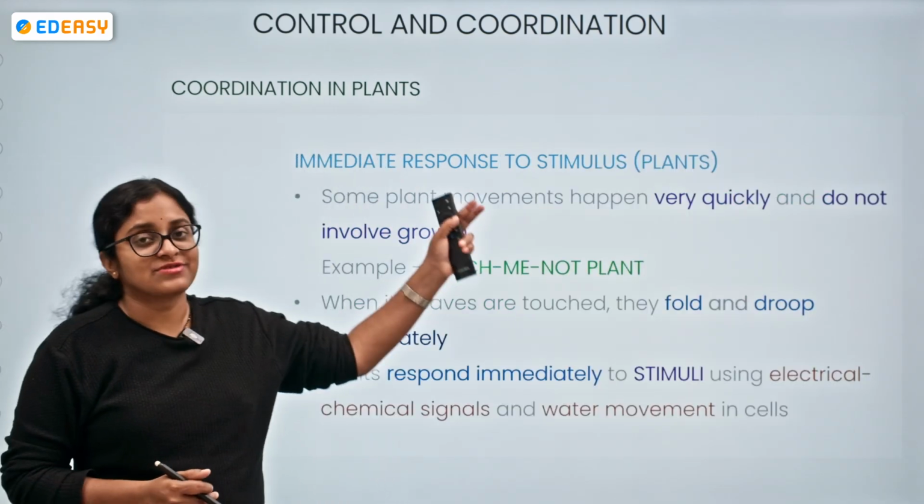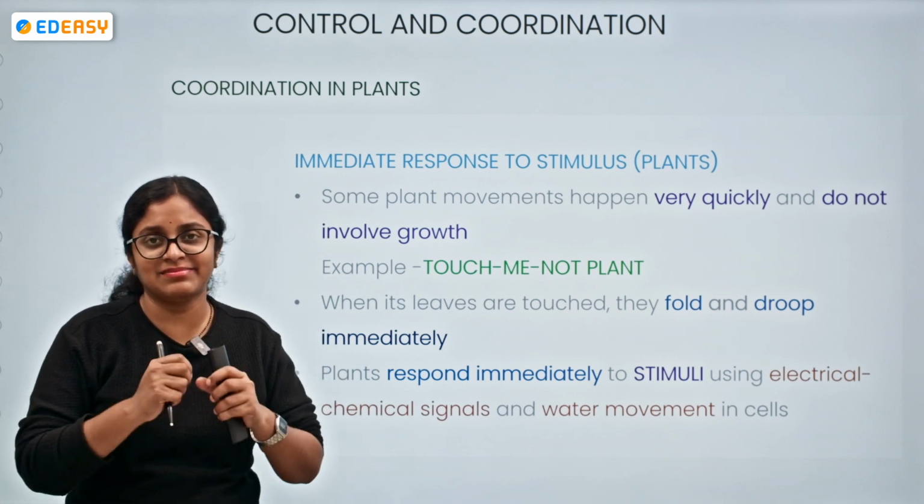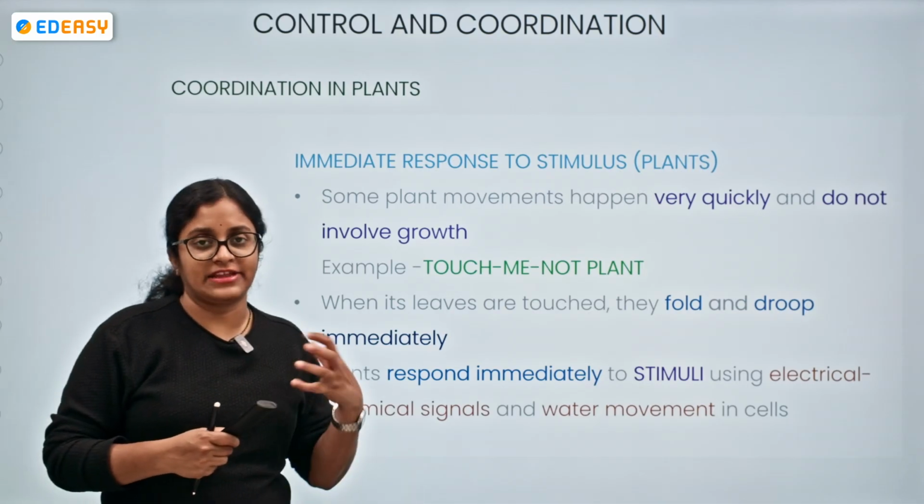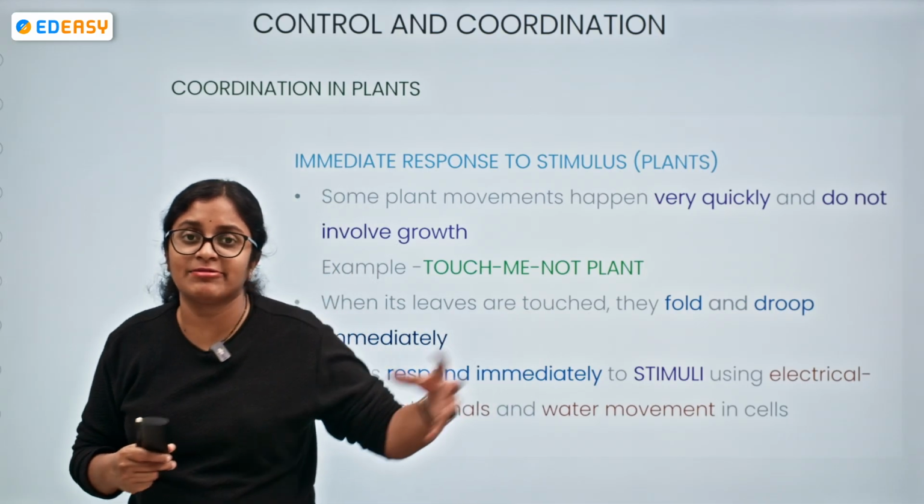Immediate response to the stimuli. How a plant immediately responds to a particular stimulus. Some plant movements are slow, and some are very fast. Like the ones which are growth related, they occur slowly. They are not very quick.